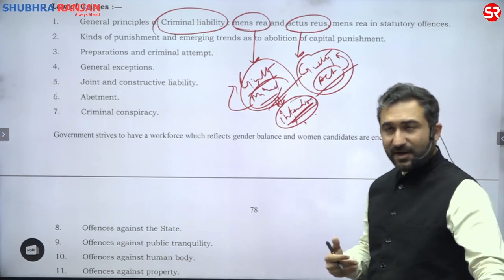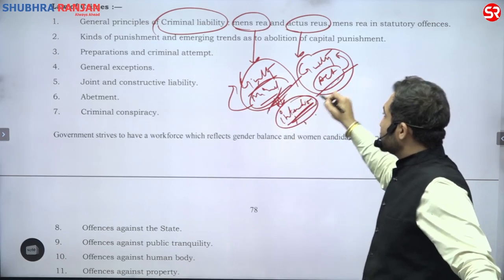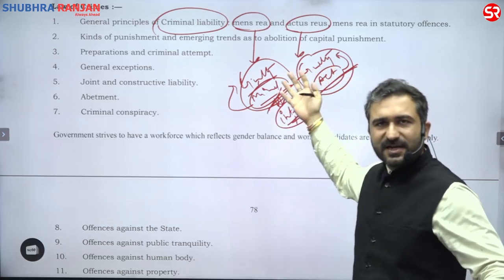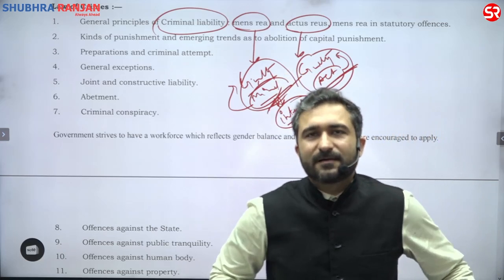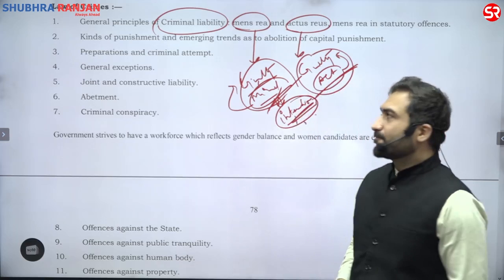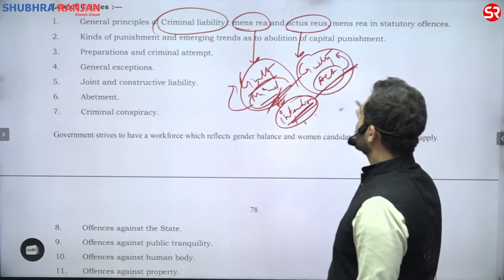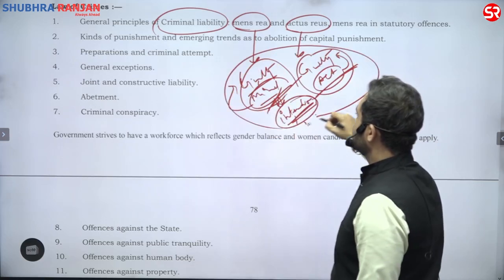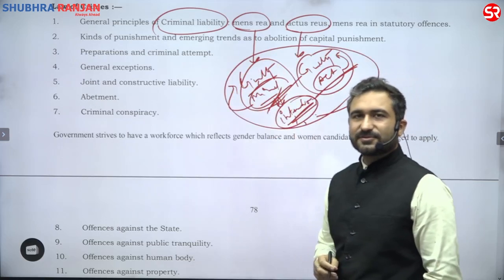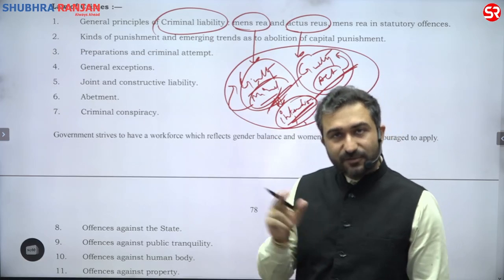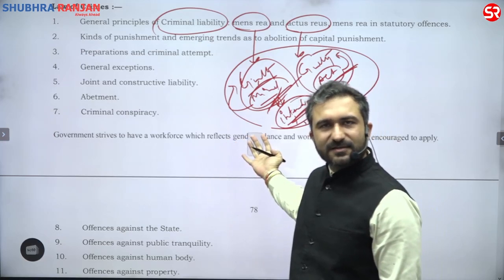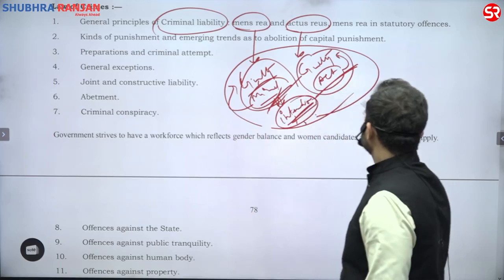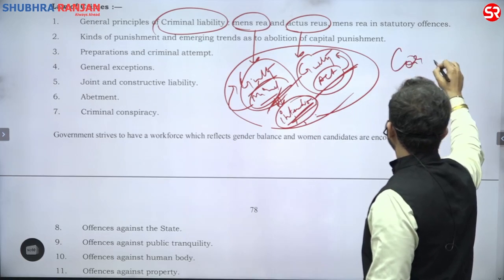And I have seen that in my act, there is a guilty mind, there is a guilty act. What is a guilty mind? What is a guilty act? What are the aspects of it? Everything will be discussed. Clear so far? So, law of crimes wants you to start with this. And this is how the approach is going to be made. This is what we were talking about, correct approach and correct content. Always remember.